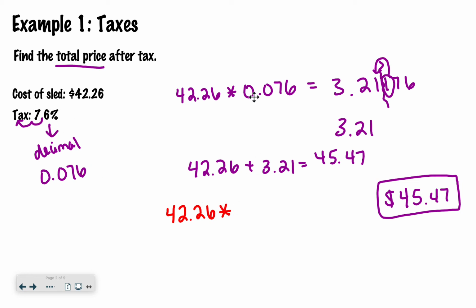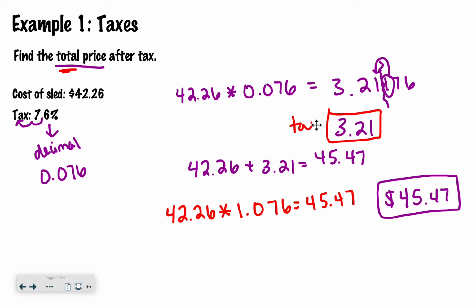So instead of multiplying by 0.076, I multiply by 1.076. So 42.26 times 1.076, I'm left with 45.47. So that is a slightly faster way to calculate tax, but you always have to read the problem carefully. If you're looking for total, that works. If the question was how much tax is added on, you would stop right here.